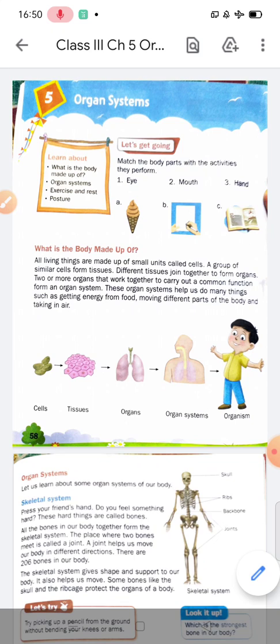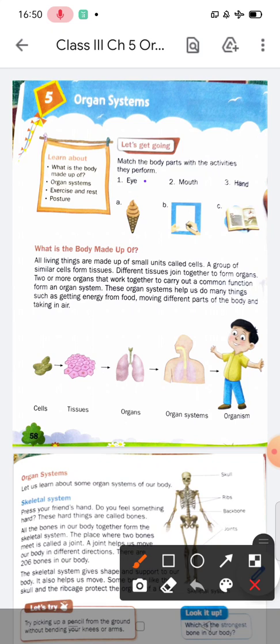Yes students, to see. And the mouth, what is the function of the mouth? Yes, to eat. And the hand, what is the function of the hand? Right. So eye, to see; mouth, to eat; hand, to write.